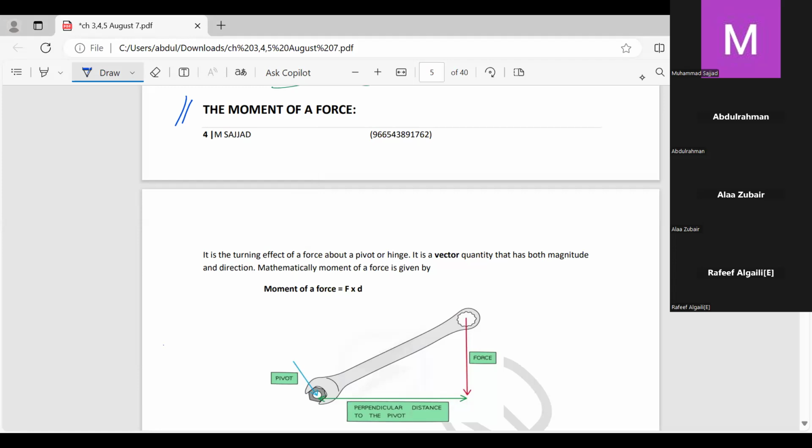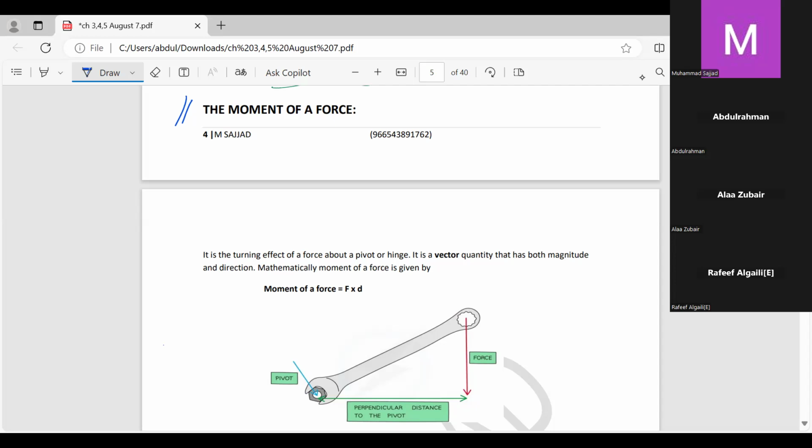What can a force do? A force can do, in general, three things. Force can change the speed. If we apply a force on an object, the force can cause the speed of a moving object to increase, and it can cause the speed of the moving object to decrease. Examples are pushing on the accelerator of a car and pushing on the brakes of a car, so an increase and decrease in the speed of a moving car. That's the first thing we can say a force can do.